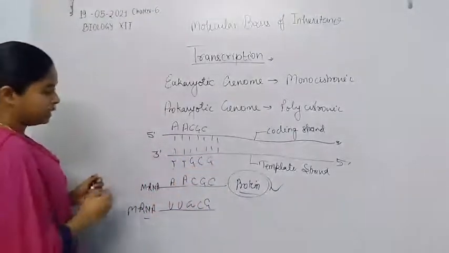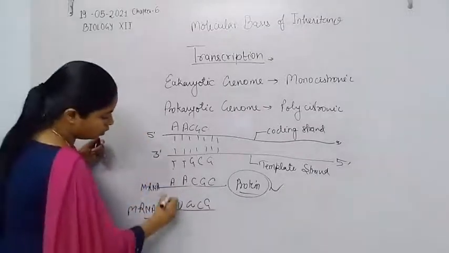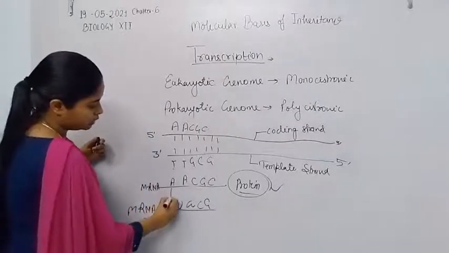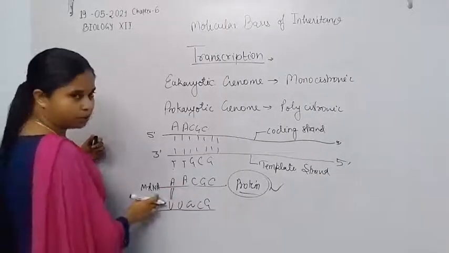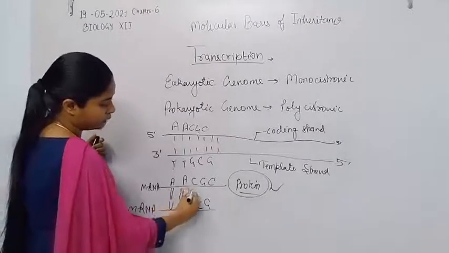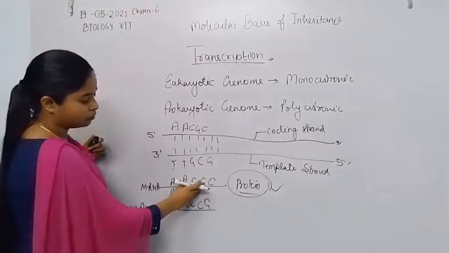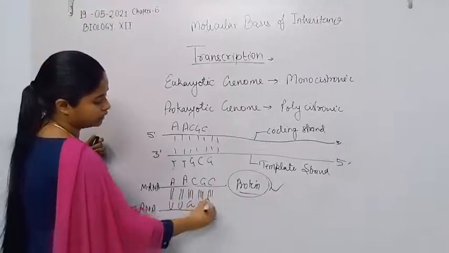The second reason is that both strands are complementary to each other. Adenine and uracil bind with a double hydrogen bond, adenine and uracil again bind with a double hydrogen bond, cytosine and guanine with a triple hydrogen bond, guanine and cytosine again with a triple hydrogen bond, and cytosine and guanine with a triple hydrogen bond.